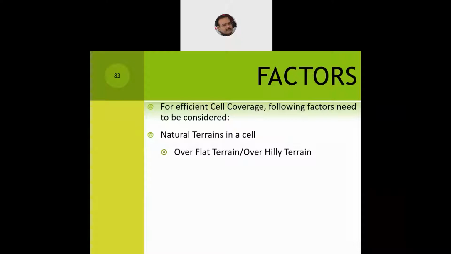Whether it is flat terrain or hilly terrain, they need to determine that first. And even if mountains are there, what is the elevation of the mountain from the earth? That also needs to be determined. Then, are there any water bodies like lakes, ponds, rivers, etc. within the cell?